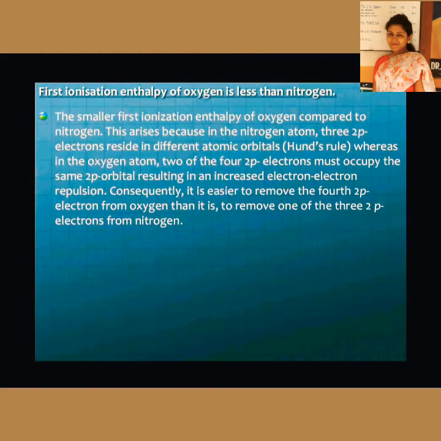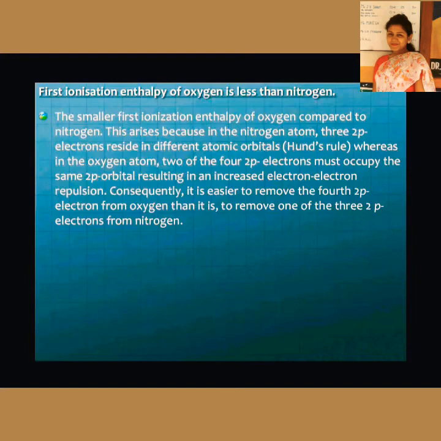The same thing applies for oxygen and nitrogen. Oxygen is lying after nitrogen in the periodic table, but the first ionization enthalpy of oxygen is less than that of nitrogen. Now in the nitrogen atom, the 3 2p electrons are in different atomic orbitals.